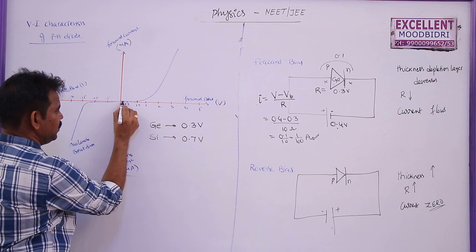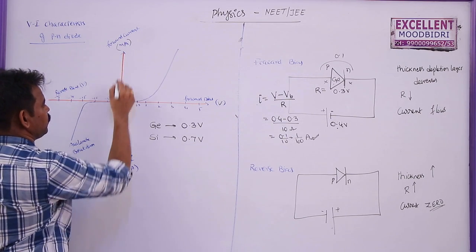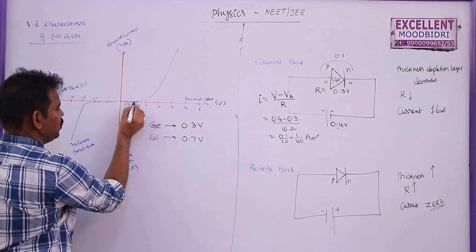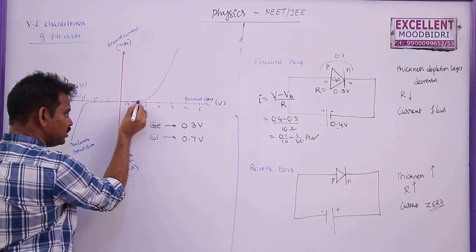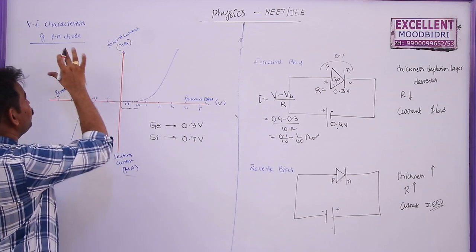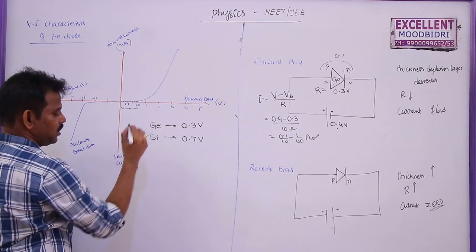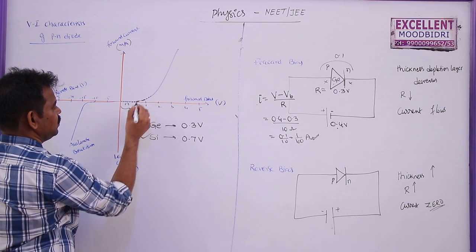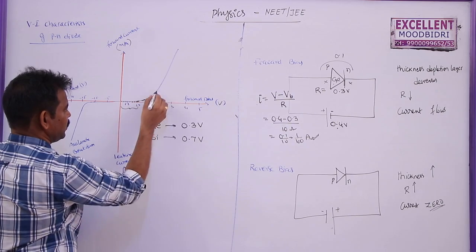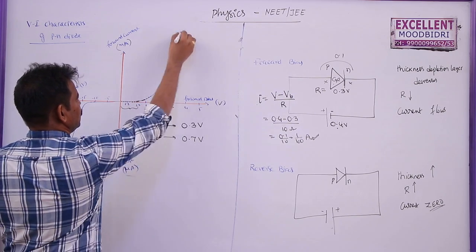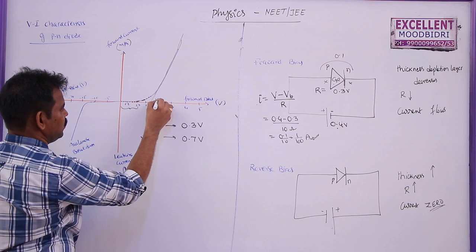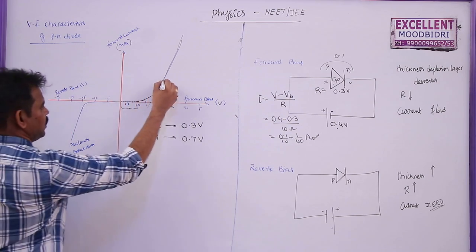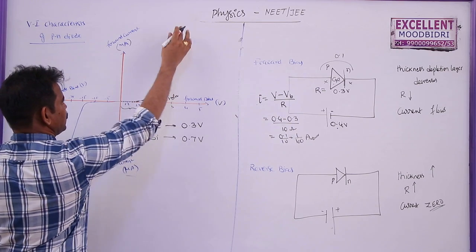So here you can see the current is denoted along y-axis. Here current 0, 0.30, 0.40, 0.50, 0.60. At 0.7 current is rising. So this is a VI characteristic curve for a silicon diode. So after that current starts to increase. The voltage at which current increases in forward bias is also called the knee voltage. Now this is about forward bias. After this knee voltage, it behaves as a conductor only.